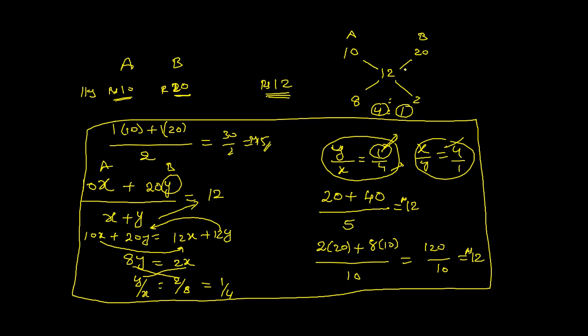Is it clear? This is the advantage of using alligation and mixture. By using alligation and mixture, we can straight away find the ratio in which we have to mix in order to get this price. Okay, let us see the examples.